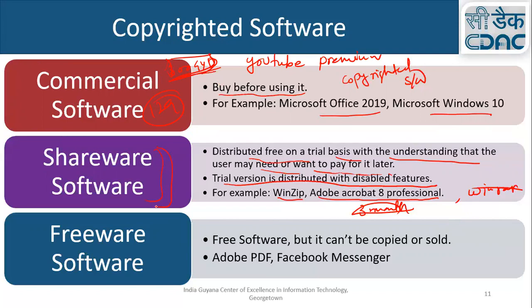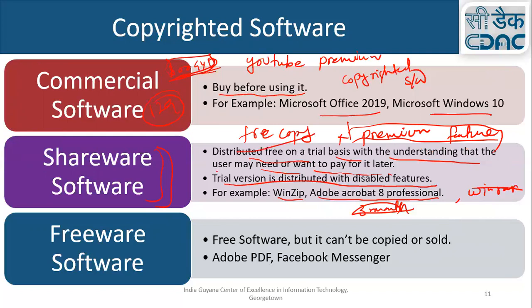So if you want it totally free, you have to accept a lot of advertisements and a lot of pop-up menus. Okay, and if you try to remove those things, you have to pay. So this type of idea comes in shareware, where some features are free and some features are premium features. They call it a premium feature. So if you want to use the premium features, you must pay. Otherwise, use the free copy. There is no problem. But if you want some premium feature, you have to pay. So this category is shareware.